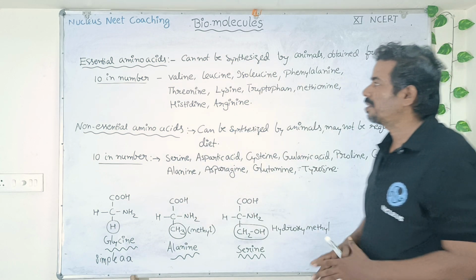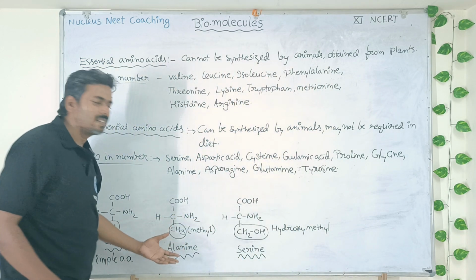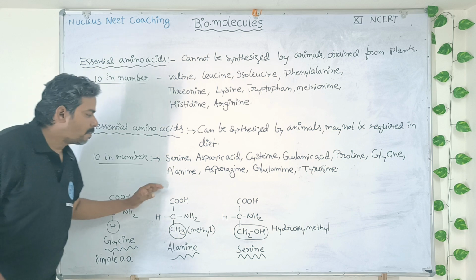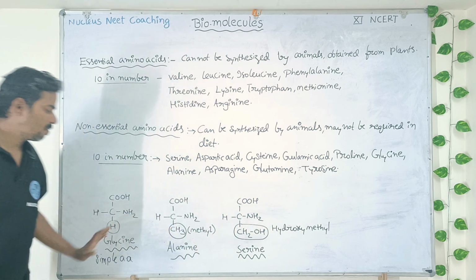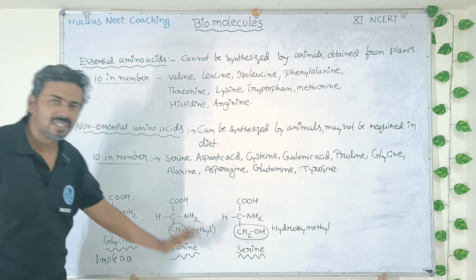So this is about essential, non-essential amino acids, and the 3 amino acids which are from your NCERT textbook. They are going to come in your NEET examination. So you have to memorize the 3 structures of these 3 amino acids: glycine, alanine, and serine.